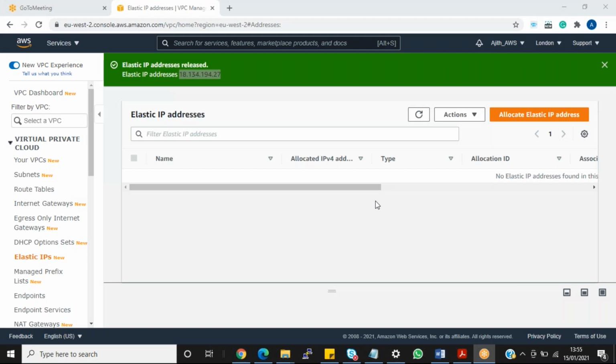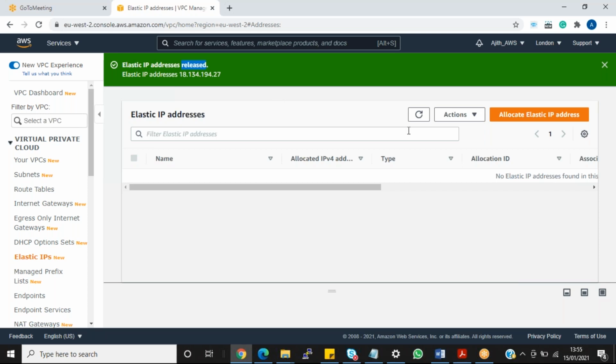Here two things, guys. Can you share your screen, Ajit? Yes, my screen is shared. In this list, it has already disappeared, which means there is no elastic IP. You released it. I released it, but can you change the view here?